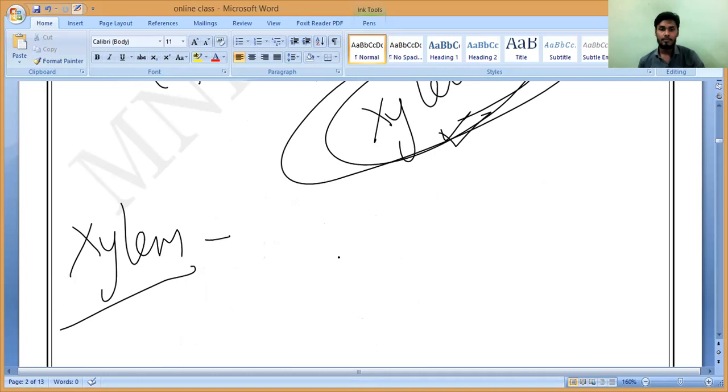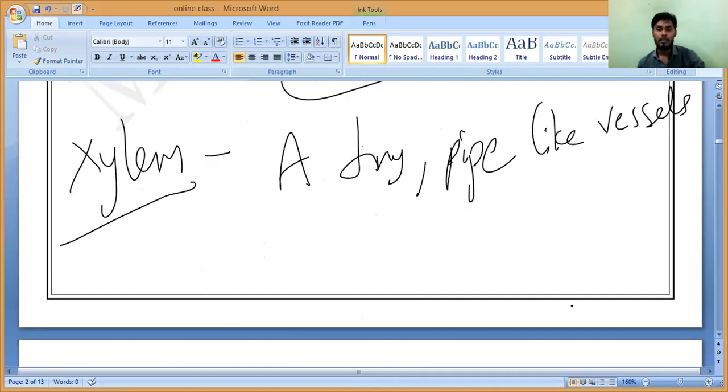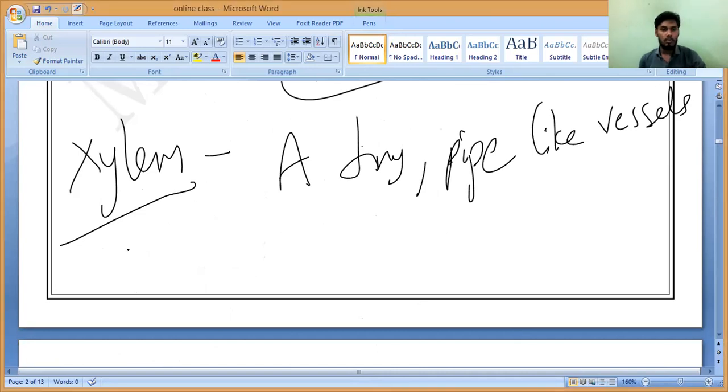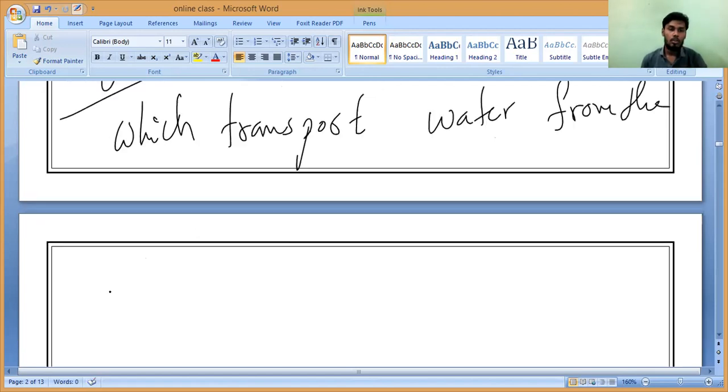tiny pipe-like vessels which transport water from the roots to the leaves of a plant.